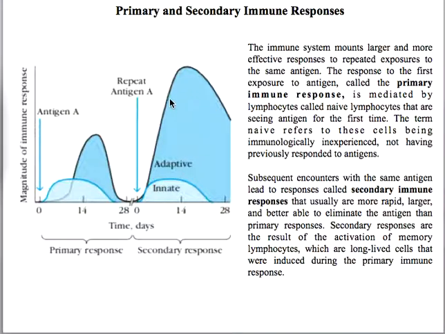Now if you compare the primary or secondary immune response with the innate immune response, you see there is no change in the magnitude of the innate response between exposures. The primary and secondary immune responses are part of the adaptive immune system, and this one is the innate immune system. This is sufficient to understand the basics of how the immune system works in our body.